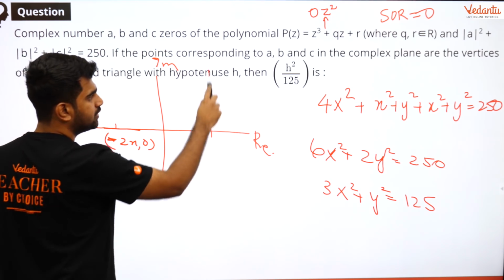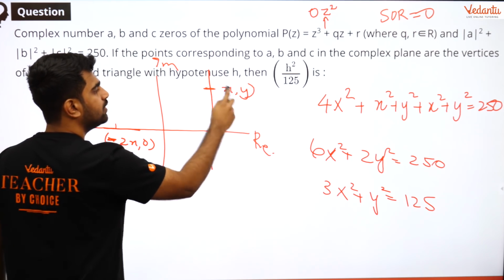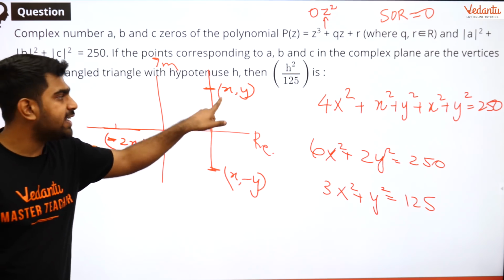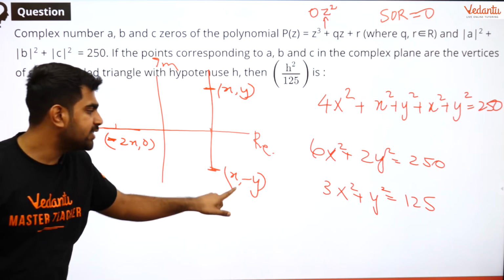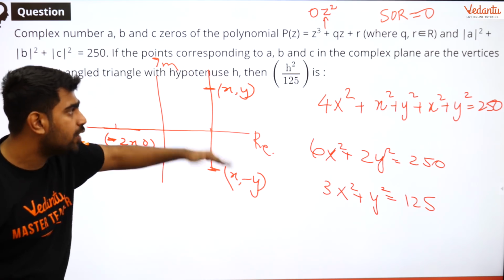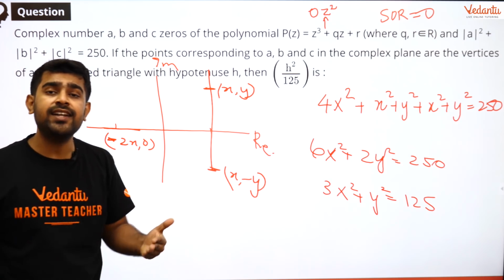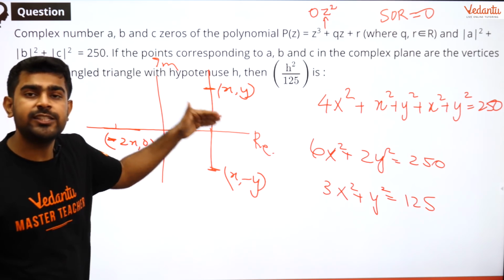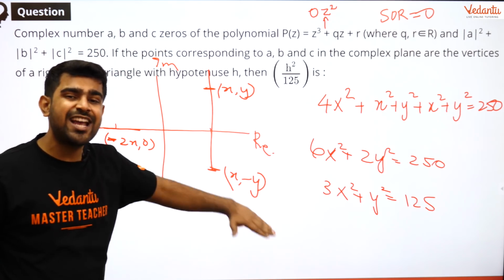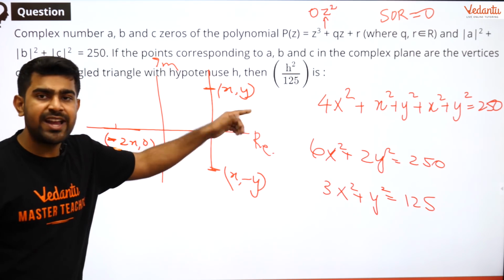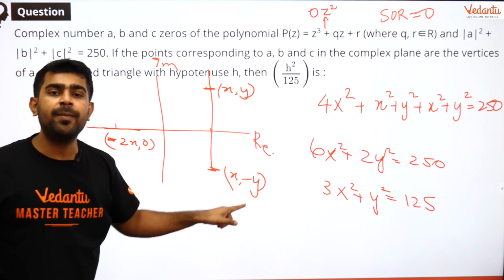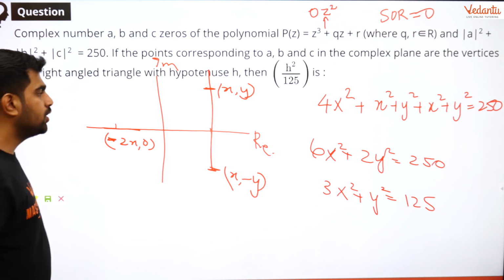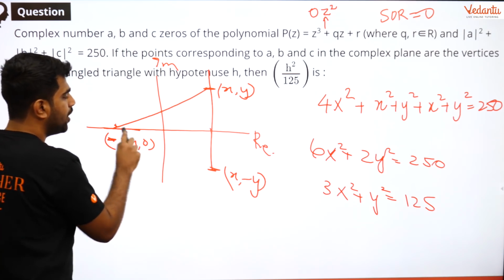So this is x. So this will be x comma y and this will be x comma minus y, because the first root is x plus iy, which will be like this. The next root is x minus iy, which will be the conjugate of this, and we know that conjugates are reflective about the x-axis. Got it? So if you want to get a conjugate of a complex number, take its reflection about the x-axis, you will obtain it. So x comma y, when I take the reflection, it will be x comma minus y. Is that clear?